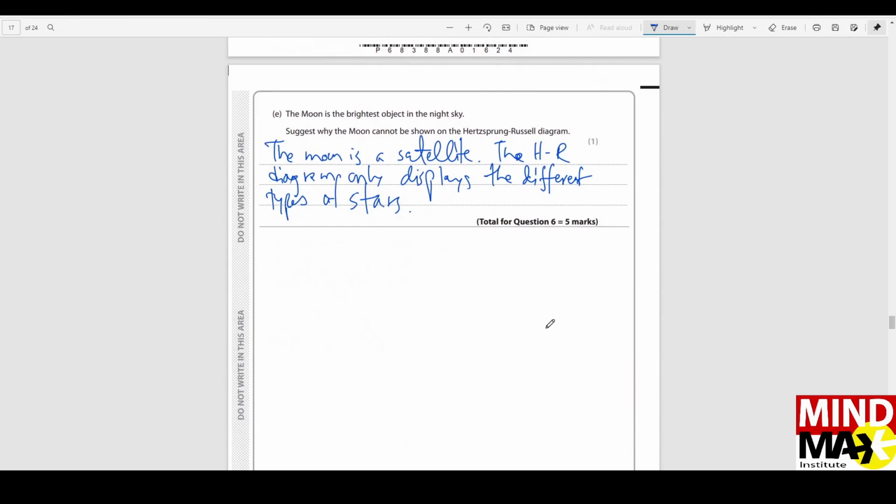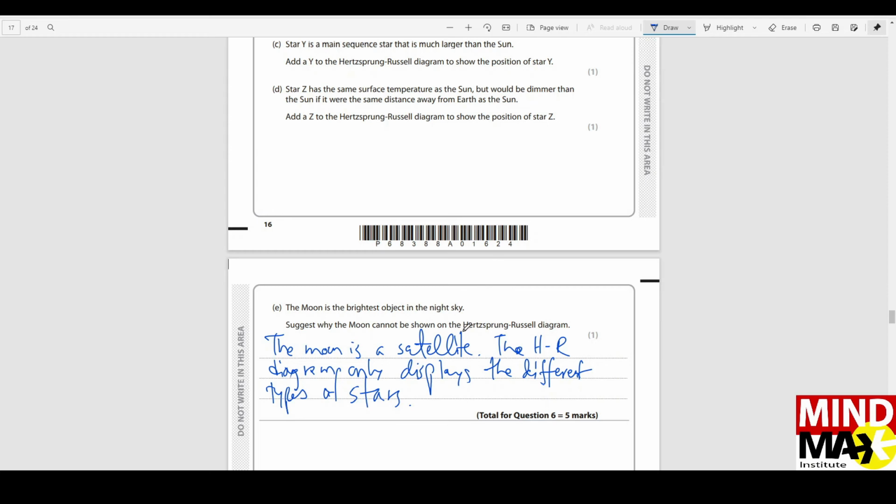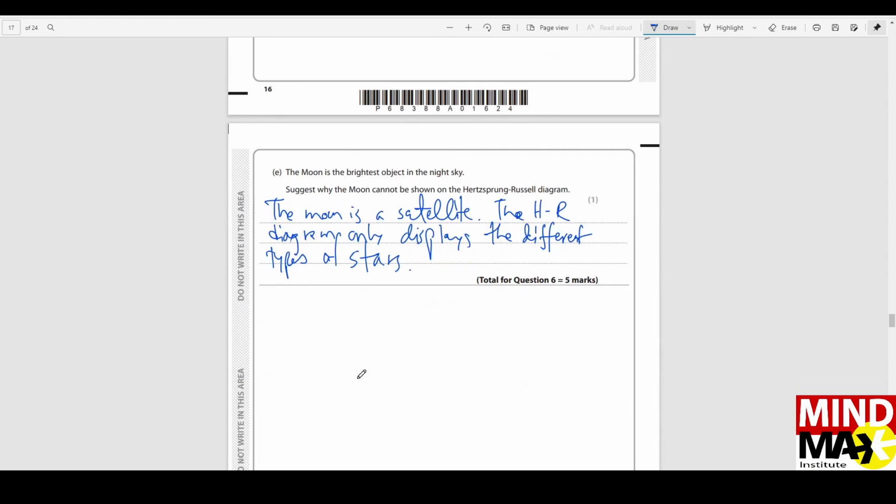Okay, so next one: why is the moon not included in the Hertzsprung-Russell diagram? Long story short, the moon is a satellite. It is not a star. The HR diagram only displays different types of stars.